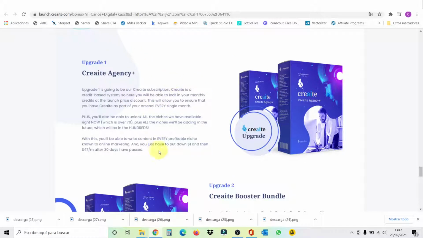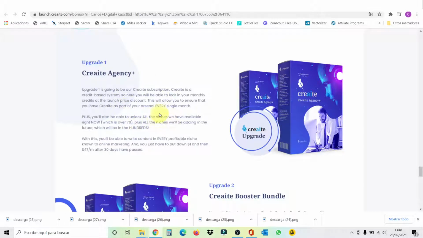This one has a cost of $1 right now, and after that, $47 every month. So you get almost 1 month for free right now. First of all, you're going to unlock 70 new niches, but also you're going to be able to lock your monthly credits at the launch price discount with this one. And this will ensure you have credits as part of your arsenal every single month.